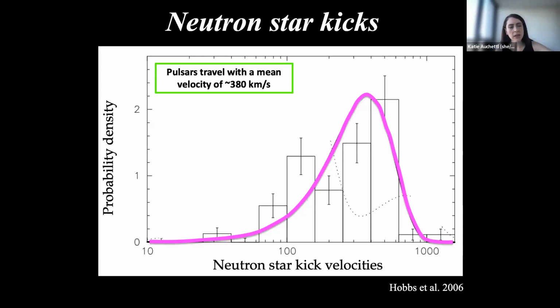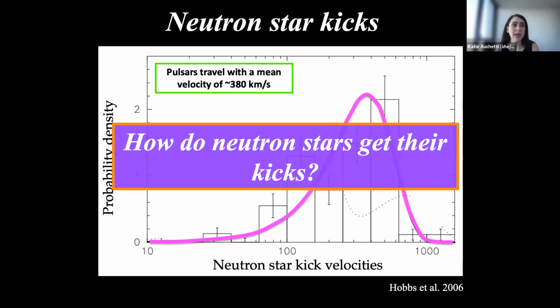And so when we see this plot, we know we've got neutron stars. The question that probably should come up here is, well, how do neutron stars actually get their kicks? Because we have this whole range of measurements we made, but they had to come from somewhere, right? Where did they actually come from?